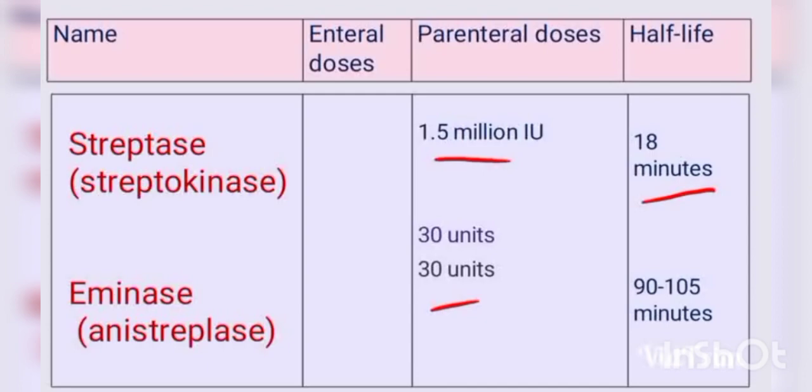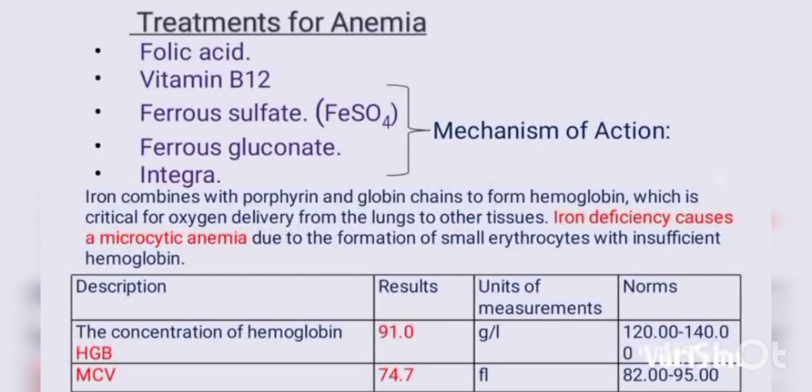Okay, there is a treatment for anemia. It is treated by folic acid, vitamin B12, ferrous sulfate, ferrous gluconate, and Integra. The mechanism of action is that iron combines with the porphyrin and globin chains to form hemoglobin, which is critical for oxygen delivery from the lungs to other tissues.